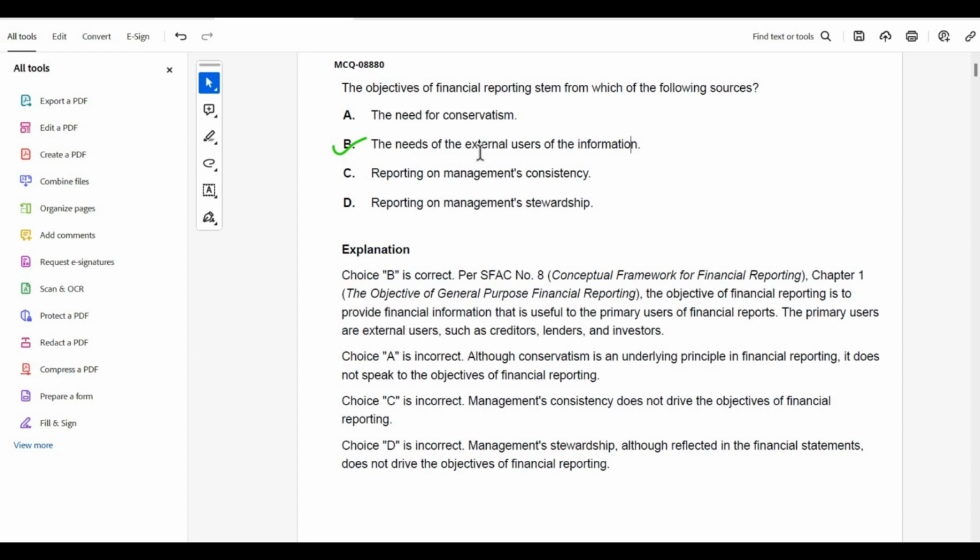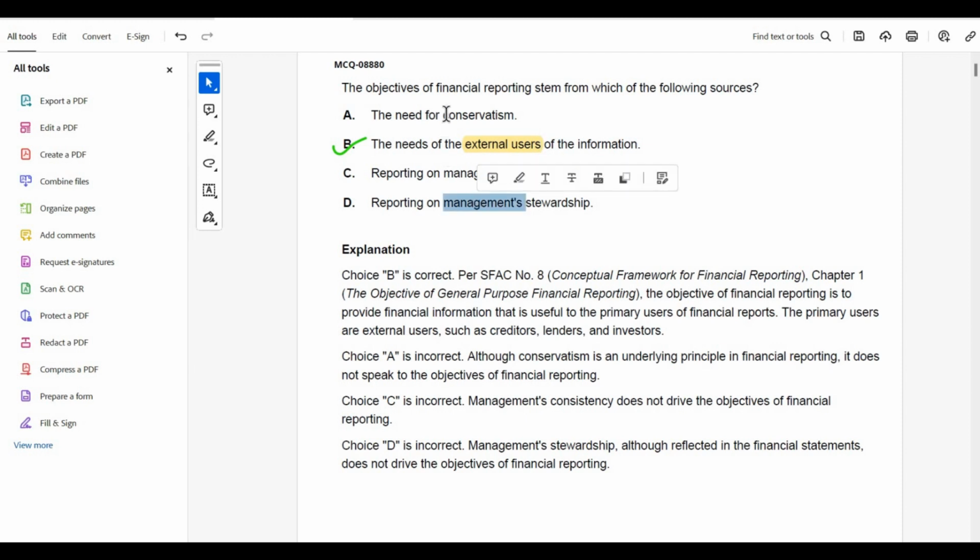The external users are the ones who need the financial reporting the most, because they want to know what's happening internally. Reporting of the management is itself internal, they are only controlling the company, so they don't need the financial statements because they already have it. Reporting of management stewardship means how the management is working, reporting on management internal control.